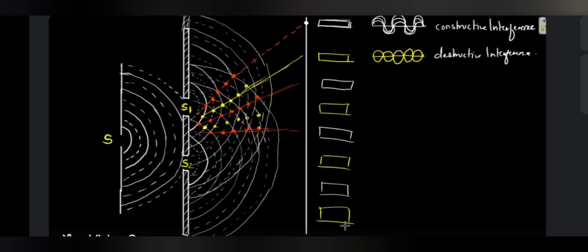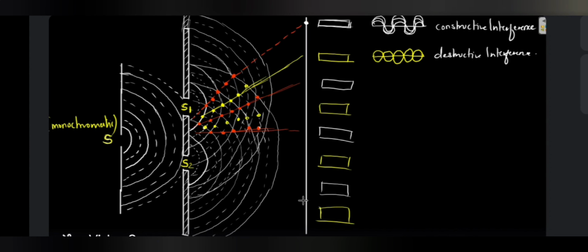What if white light is used over here? White light consists of different wavelengths of light, correct? So if white light is used as the source, here we had used a monochromatic light source. Supposing I use a white source of light, you will see the fringes appearing to be colored, but they will have unequal width. The width over here is going to be unequal, but you will get colored fringes over here.